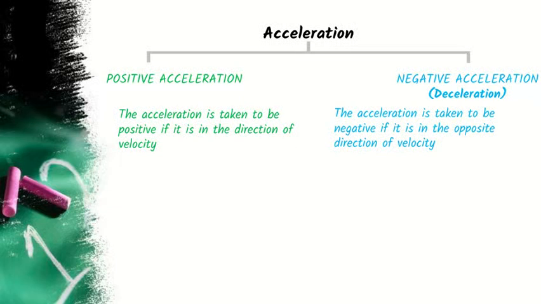Acceleration is taken to be positive if it is in the direction of velocity, and negative if it is in the opposite direction of the velocity. Opposite direction of velocity means something like inertia, where an object is slowing down its speed. Whereas if the object's speed is increasing, we say positive acceleration. Negative acceleration is also called deceleration or retardation.